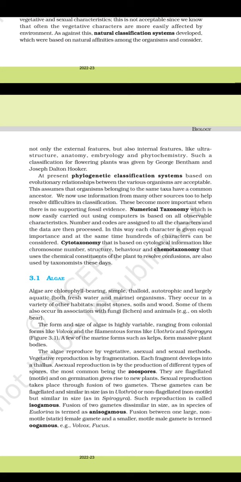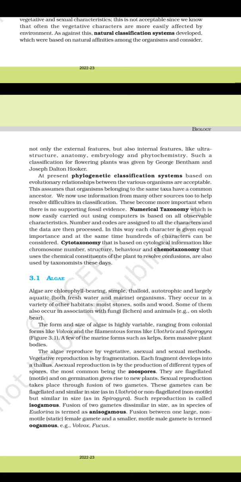Sexual reproduction takes place through fusion of two gametes. These gametes can be flagellated and similar in size, as in Ulothrix, or non-flagellated and non-motile but similar in size, as in Spirogyra.